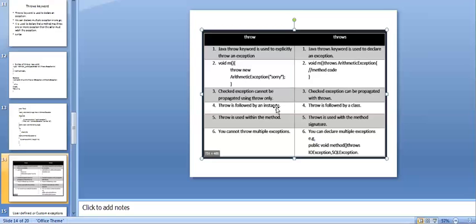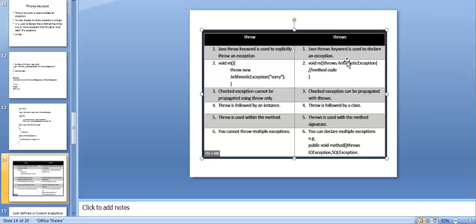Throw is followed by an instance. Throws is followed by the class. And throw is used within the method. Throws is used with the method signature. We cannot throw multiple exceptions, but we can declare multiple exceptions. By using throws, we can declare checked and unchecked exceptions also. That's what throw and throws. When it comes to throw, we can throw only a single exception. When it comes to throws, we can declare more than one exception.